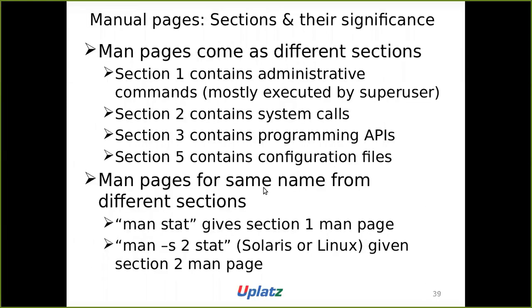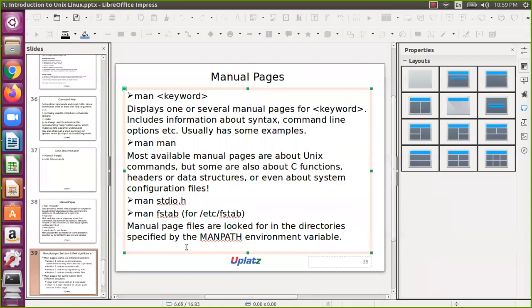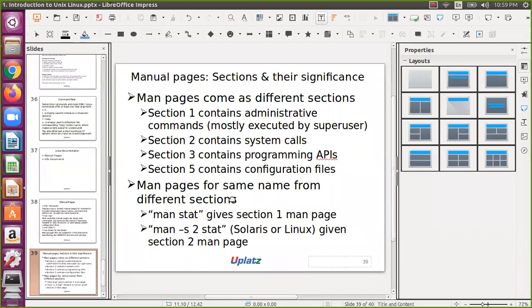Now you know section 1 is commands, section 2 system calls, section 3 programming APIs, and section 5 configuration files. If a particular entry is available in more than one section, you get section 1 by default. If you want section 2, you need to say -s: s stands for section, and 2 stands for system calls.